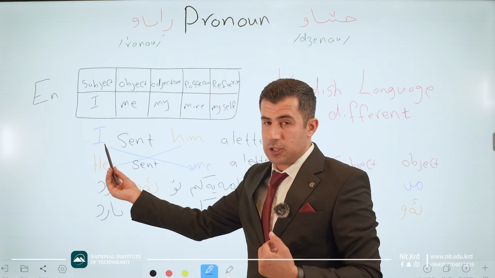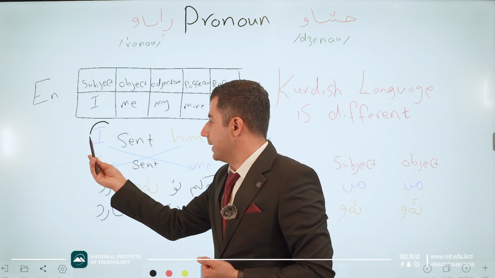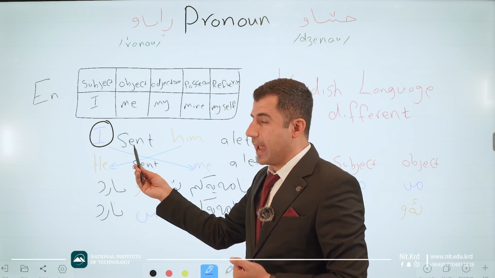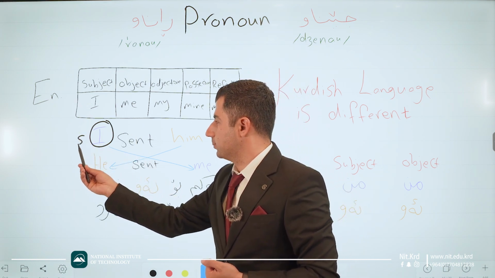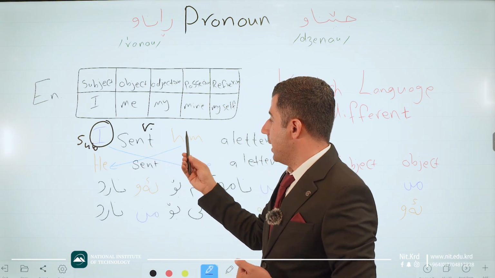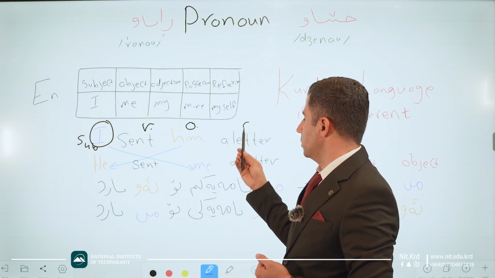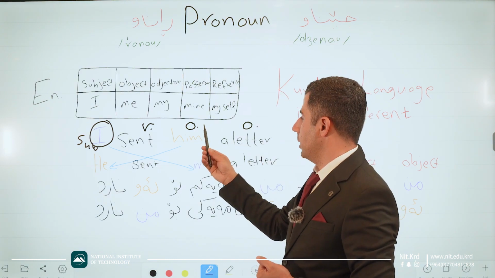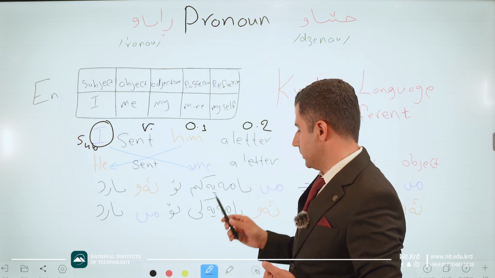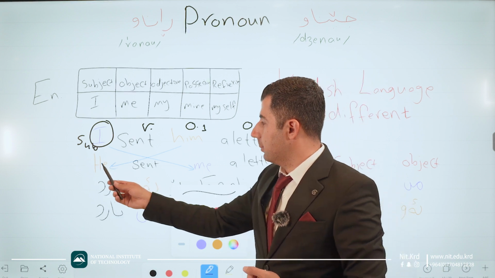For example, in English, if I say I sent him a letter, I is subject, send is verb, this one is subject. Good. This one is verb, and this one is object. Good. And the last one is object 2. Good. Object number 1, object number 2. Good. Let me use the thinner one. Good. But have a look at here.